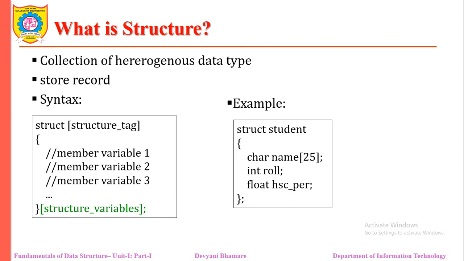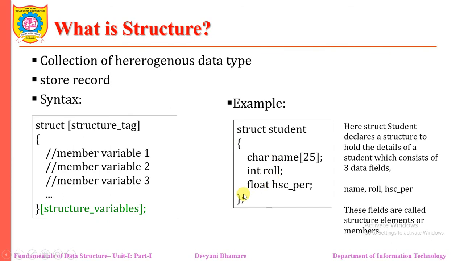Then a structure must be defined first, and we need to define its format. Then that particular format we are going to use with the help of structure members. So when we are declaring this struct student, this indicates that it is a template. For every student I am interested in maintaining these three kinds of information. My student record has these three attributes. It simply creates the template, which indicates that here we have three values.